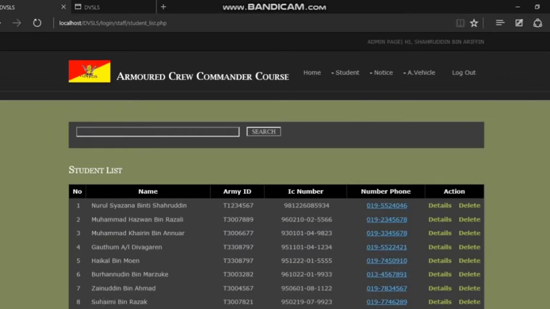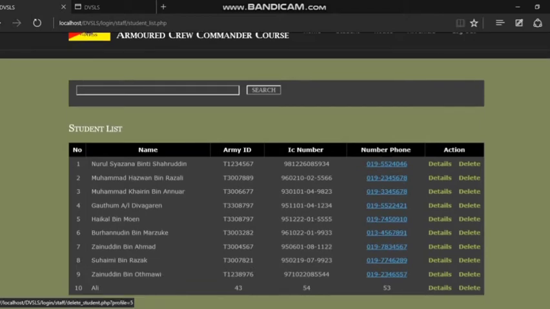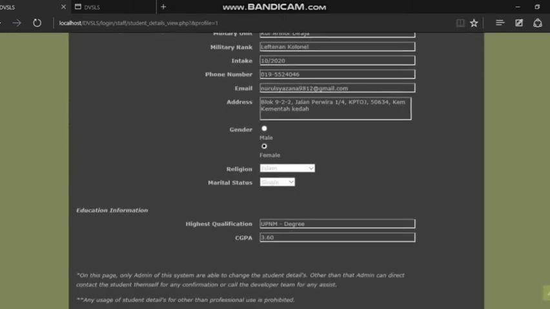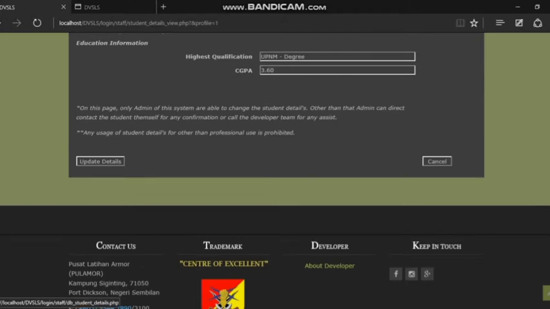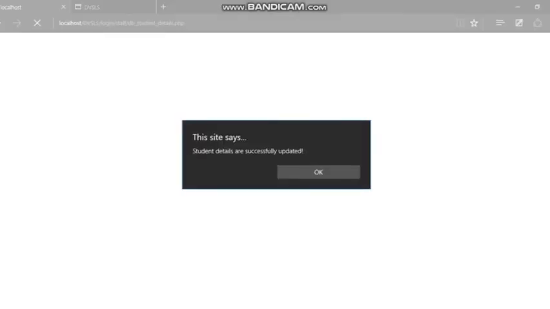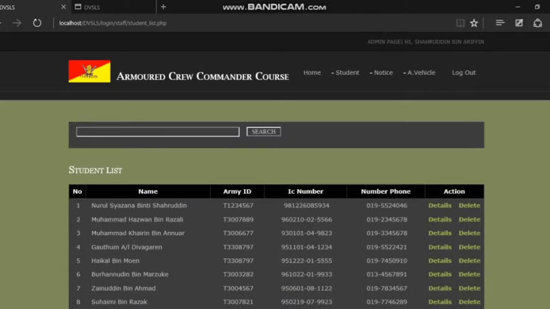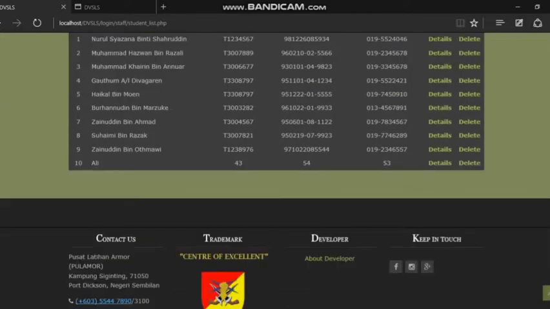For every student, admin can choose whether they want to view their details or delete them directly. Admin can click on the link button details provided. If admin chooses to view the selected student's details, the student details page will be displayed. For example, I want to choose this student and update her address to Malaysia. So I update, and the student details are successfully updated.